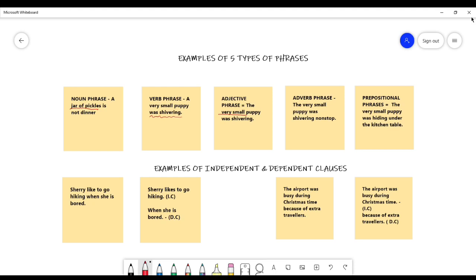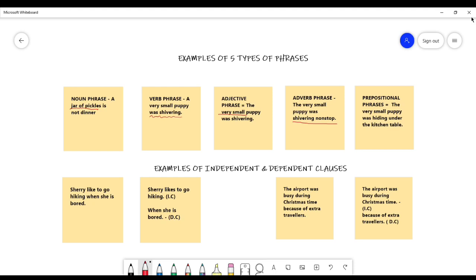Adverb phrase. An adverb is a word that modifies a verb. The very small puppy was shivering non-stop. How was the puppy shivering? The puppy was shivering non-stop. Hence, that is my adverb phrase.